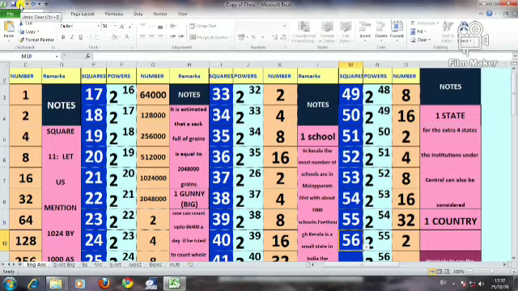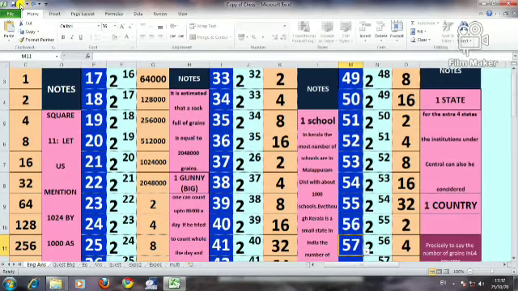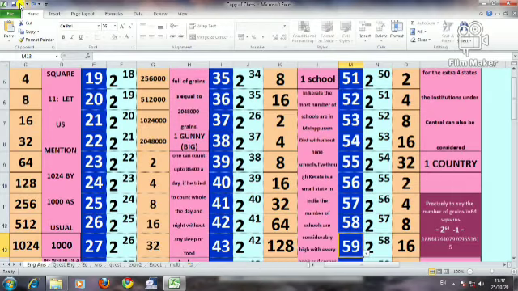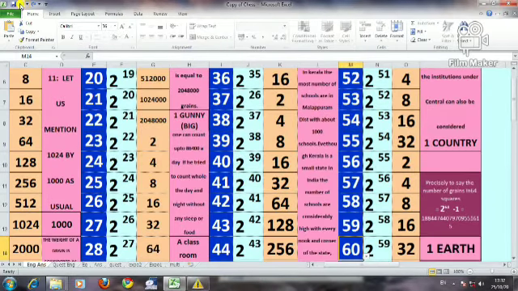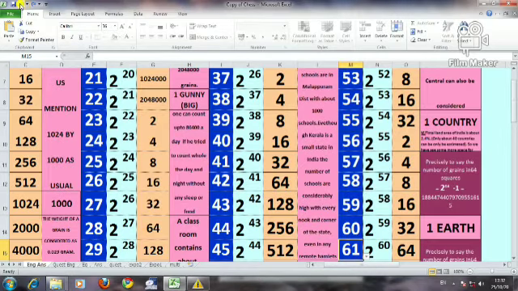Now let's go. It is 2 countries, 4 countries, 8 countries, 16 countries, 32 countries, 64 countries. As far as India is concerned, India is a big country, but it is not available for the entire world.